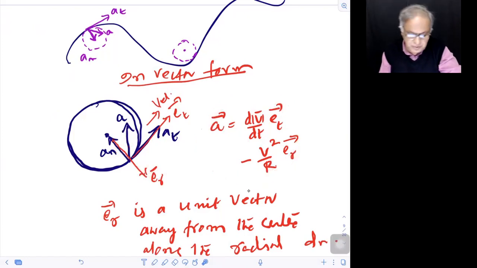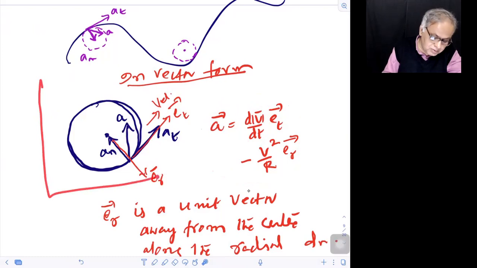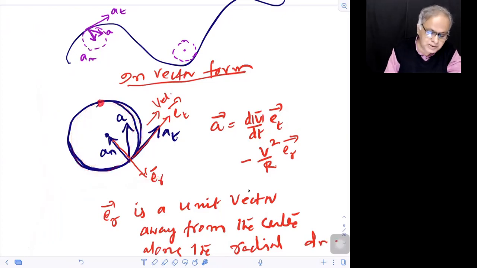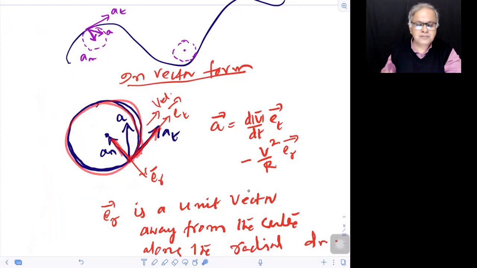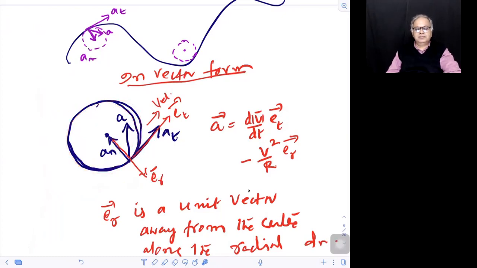So this is how you write it in unit vector form, not from the Cartesian coordinate system, but a coordinate system which keeps moving along with the particle. If the particle is here, A tangential, A normal, A is like this. Particle is here, A tangential, A normal, A is like this. So these unit vectors move along with the particle. Please write down and ask questions.